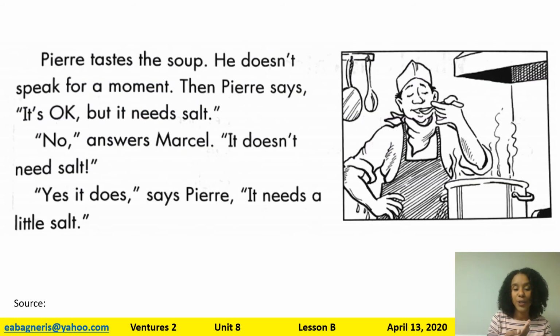Pierre tastes the soup. He doesn't speak for a moment. Then Pierre says, "It's okay, but it needs salt." "No," answers Marcel, "it doesn't need salt." "Yes, it does," says Pierre. "It needs a little salt."